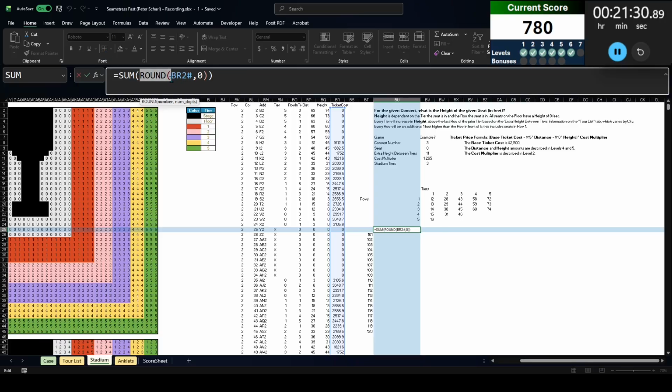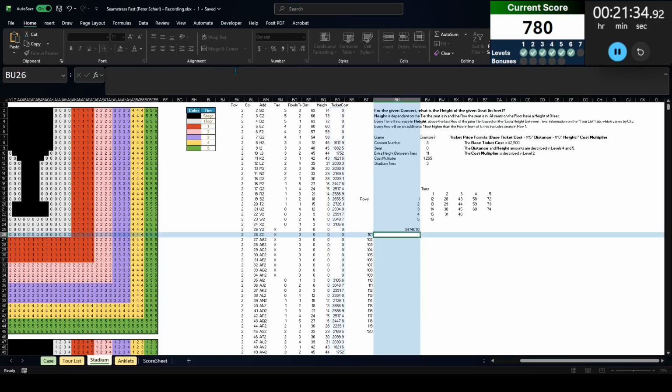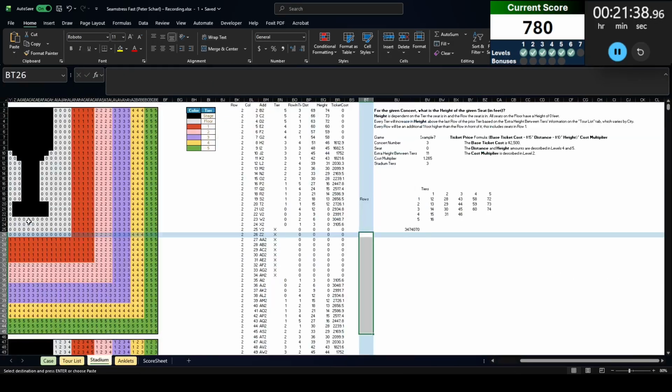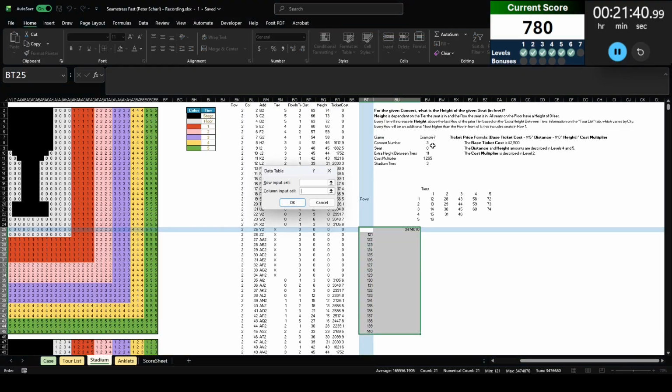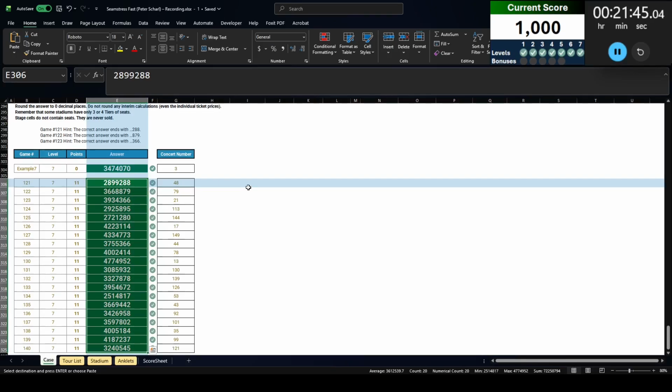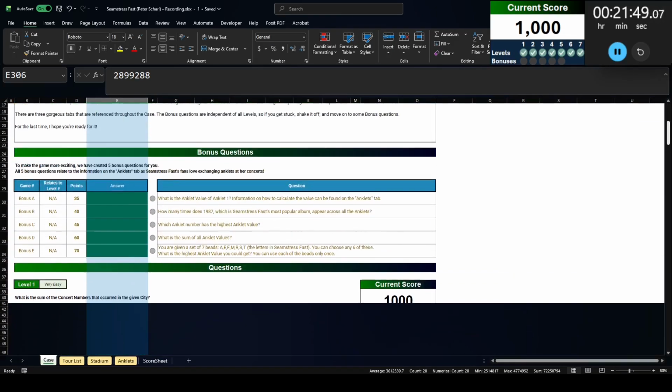Oh, because I rounded in the wrong spot. You have to round outside of the sum. There we go. See, it's important not to round interim calculations so you don't make mistakes like that. All right, let's copy and paste the answers from that data table there. Everything checks out. Excellent. Let's go ahead and take a look at the bonuses.